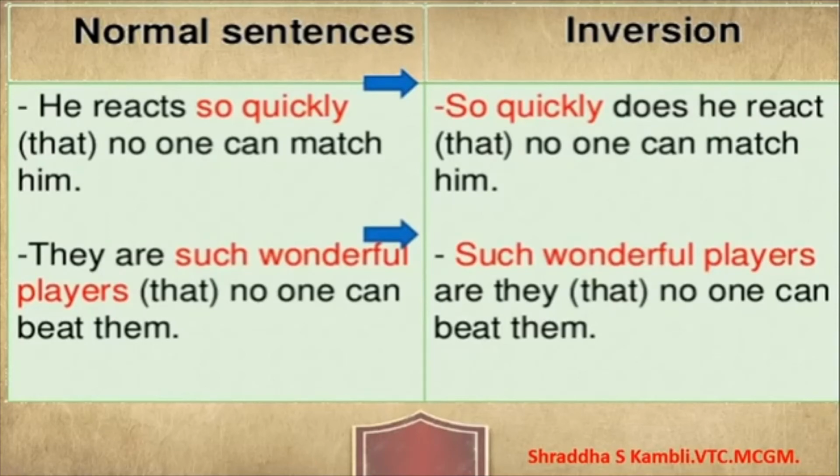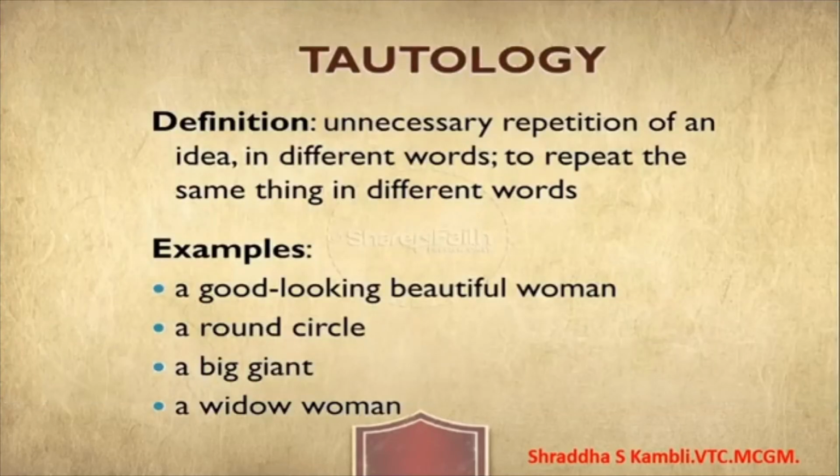Now we have just a couple of minutes left in the lesson. Let us quickly look at what a tautology is. Tautology is a very simple concept where unnecessary repetition of an idea is done. Unnecessarily, without any need, you repeat an idea. Sometimes you use different words to repeat an idea. Look at the examples here.